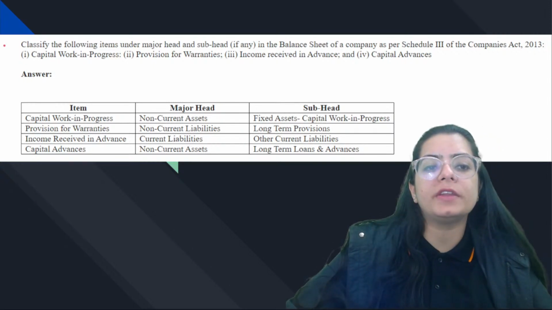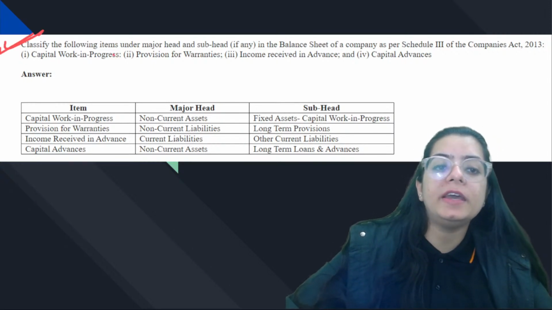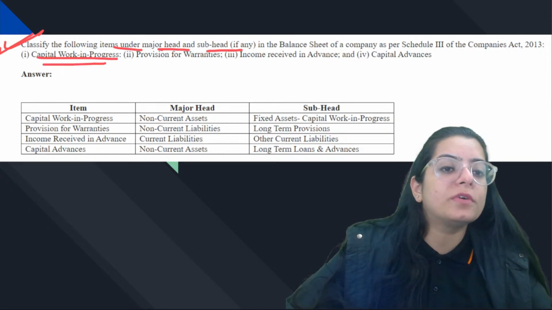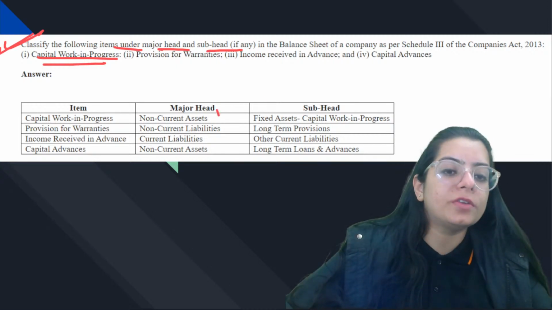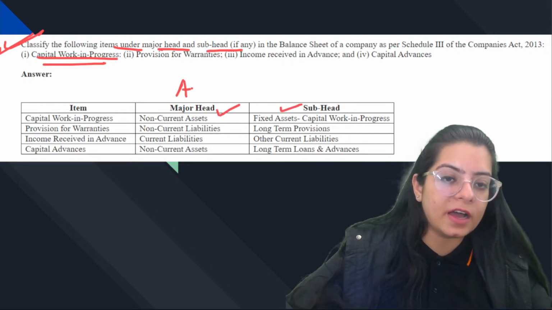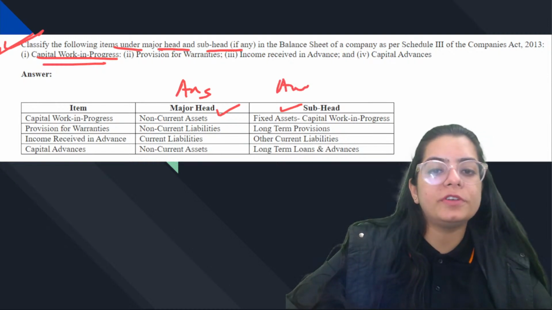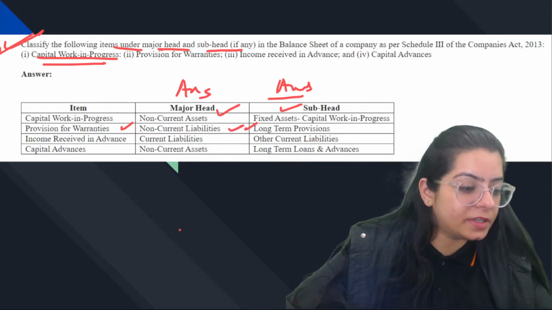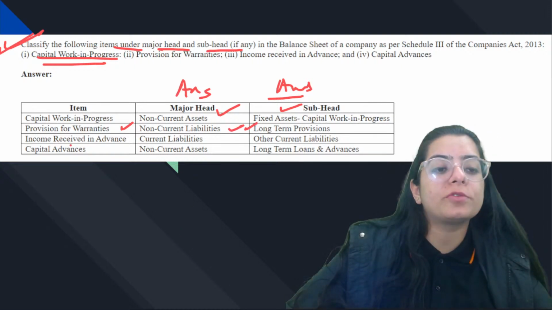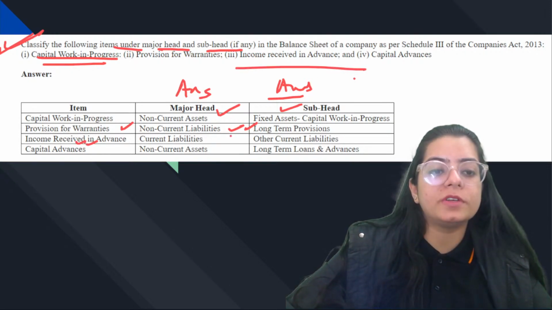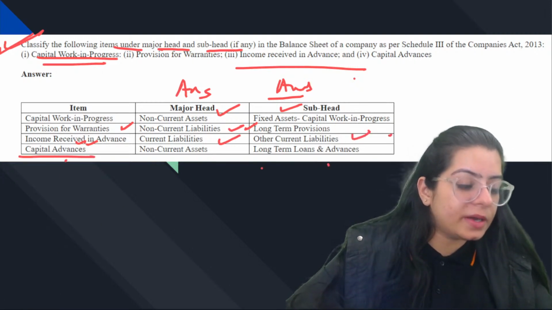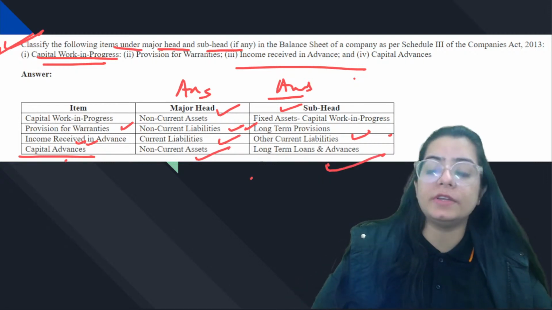These kinds of questions you can get: classify items under major head and subhead. Where is capital work in progress posted? So it goes under non-current assets and fixed assets. These are the answers which you will give, right? Like if they ask where provision for warranties goes, this is a long term provision, so it comes under non-current liabilities. Sometimes the question is where income received in advance is posted, so it is posted under current liabilities, other current liability. Capital advances, I told you, come under non-current assets, long term loans and advances.